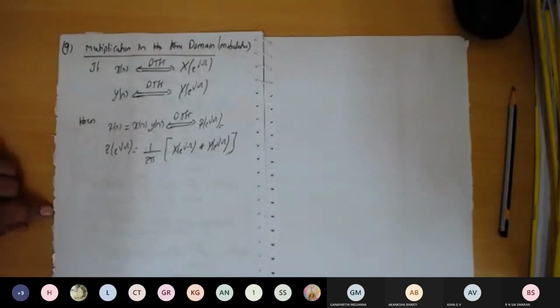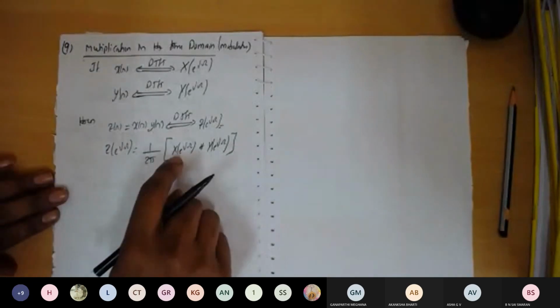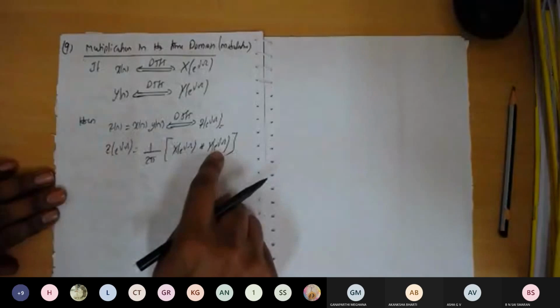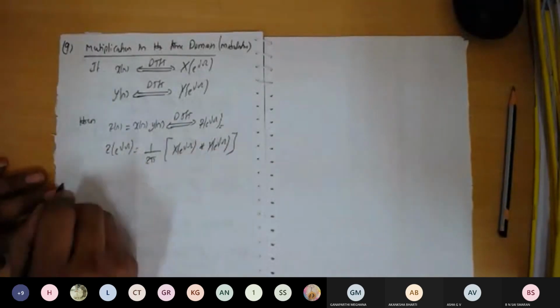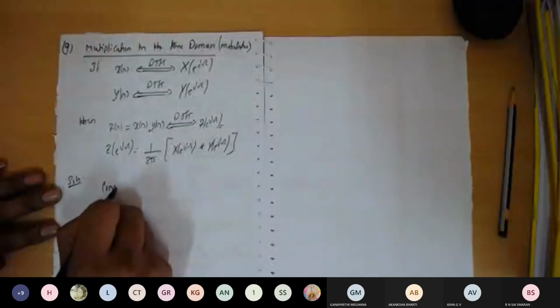Okay, so let us prove this one by taking the inverse DTFT. We need to convert the product of these two into the convolution integral. So for that, let us consider the DTFT of z of n, Z of e to the power of j omega. We'll take it as a solution.